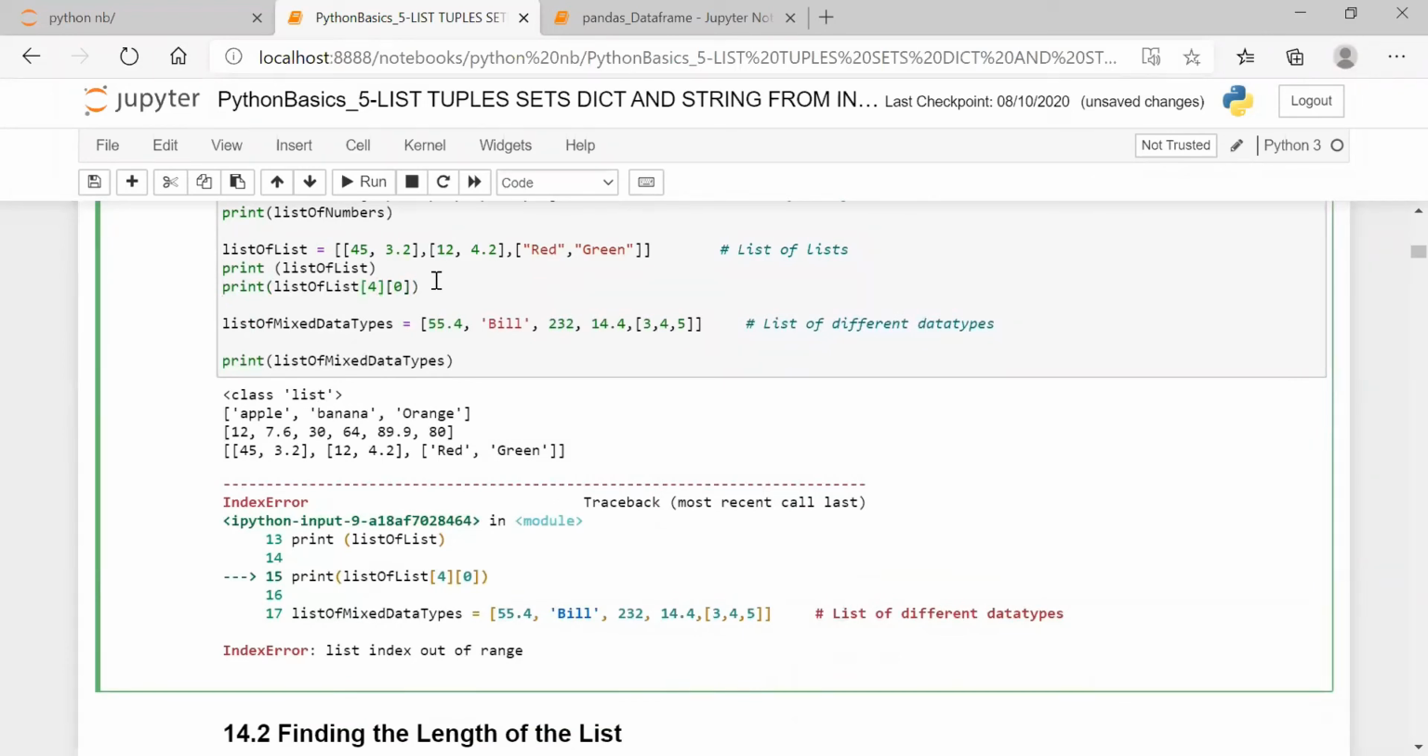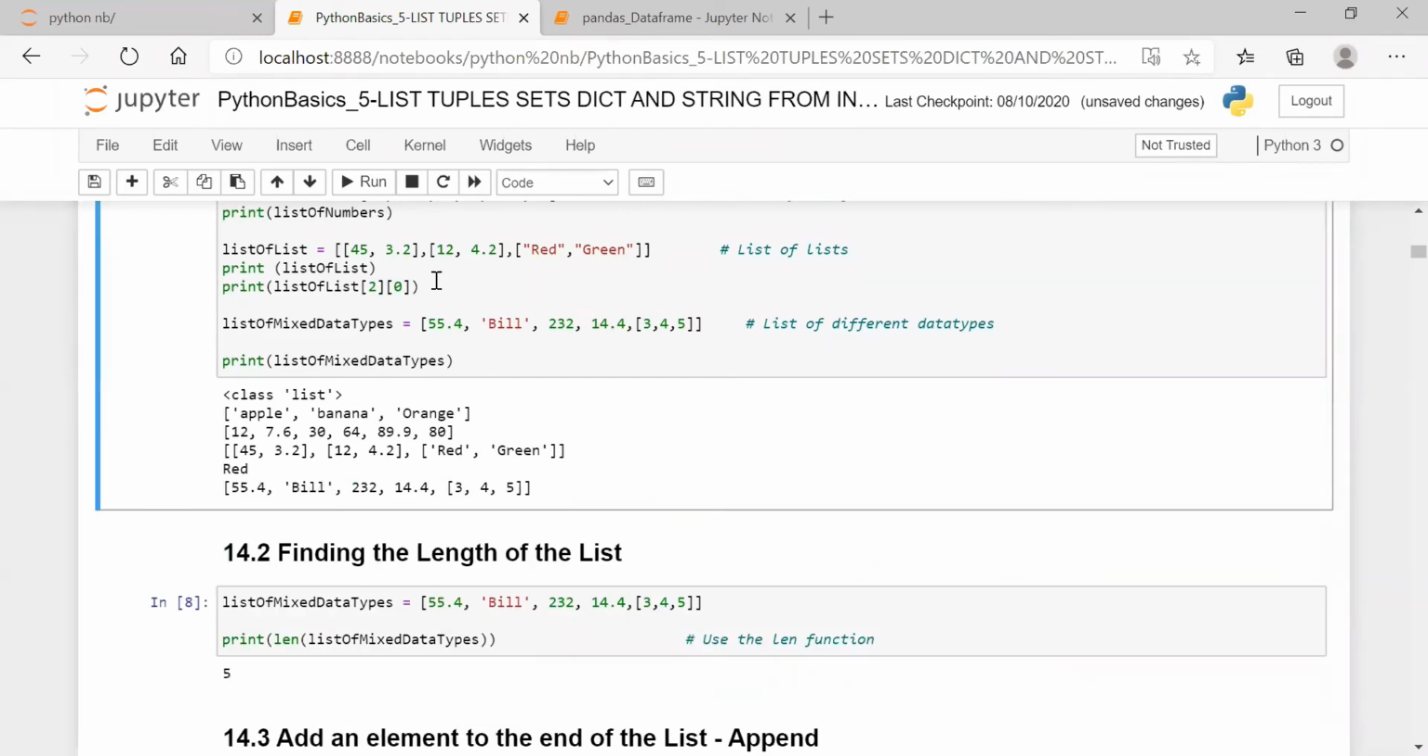So what should I do to get the red? I want to get the red: 2 of 0. Yes, 2 of 0 is correct. Is there understanding, any doubt in this?